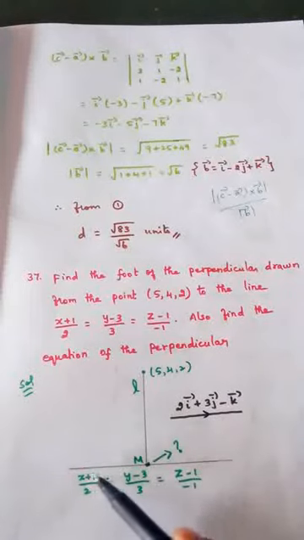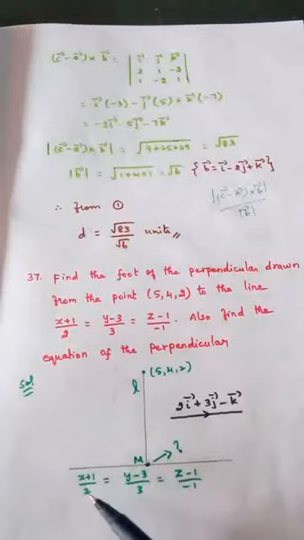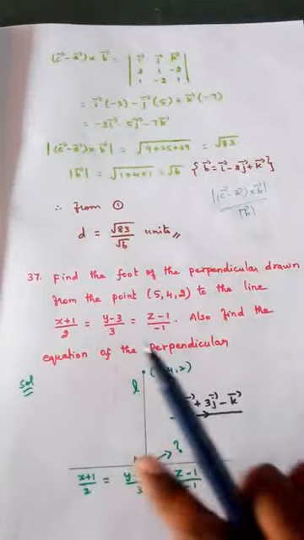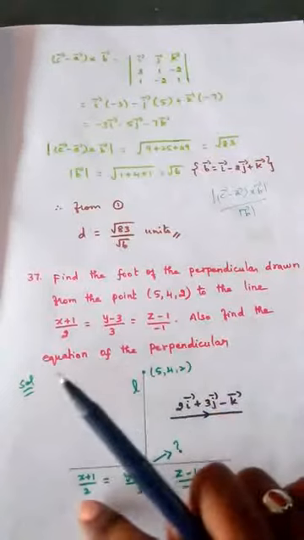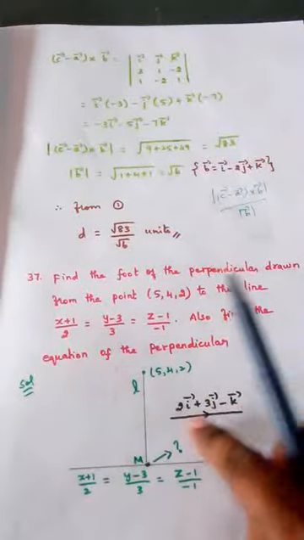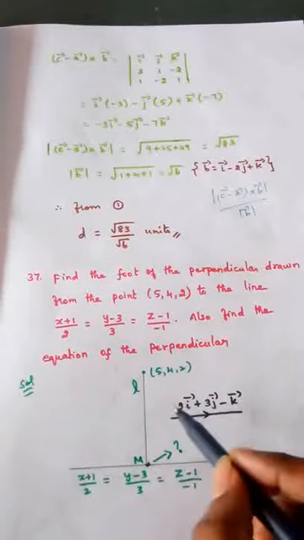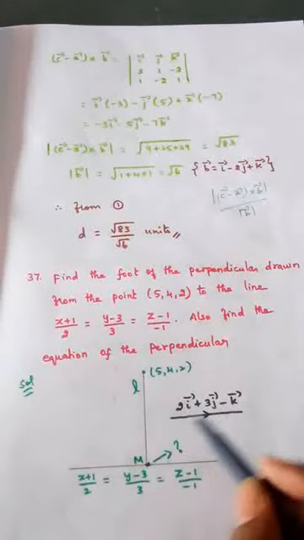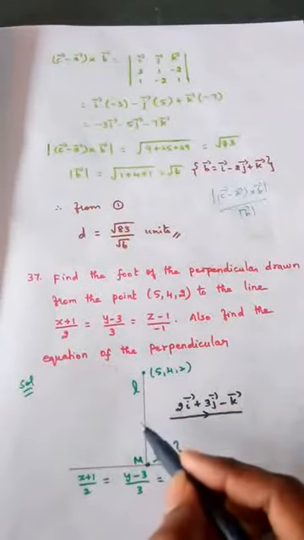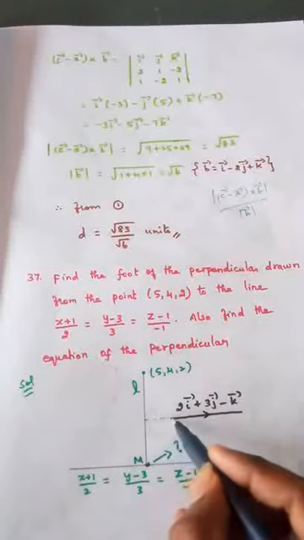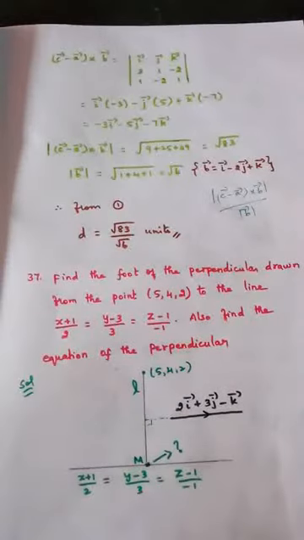So now I am seeing this. This is nothing but the equation of the base line, out of which if I take the denominators 2, 3, minus 1, it represents the parallel vector, right? 2, 3, minus 1 is nothing but the parallel vector. Parallel vector means for this line it will be parallel. So this is nothing but the 2i plus 3j minus k vector. This line and this are parallel. That is why this is called the parallel vector. What is the relation between this line and this line? Perpendicular, right? If I extend this, this will become perpendicular. So try to understand the concept.